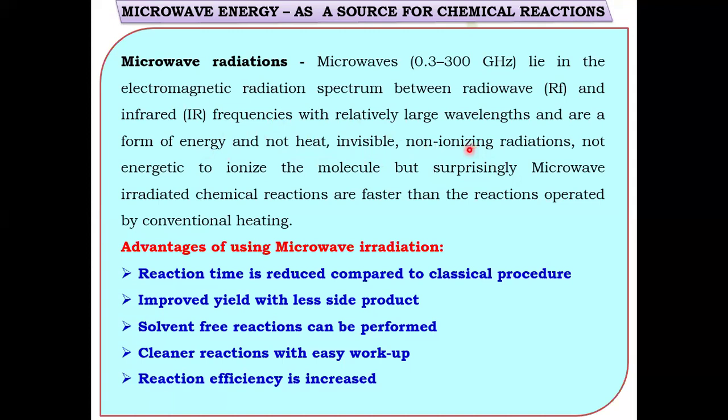From the name itself, we understand that it is non-ionizing, that is, it is not able to ionize the molecular atom, but surprisingly, it enhances the reaction rate when microwave is used rather than conventional heating.